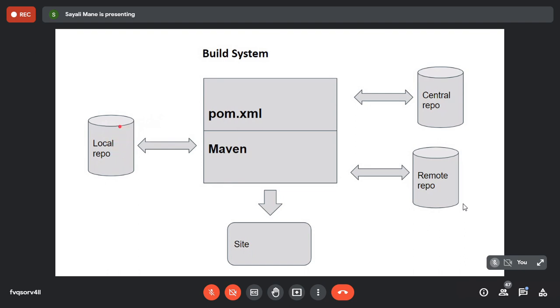If your dependency is not there in the local repository, then you will go to the central repository and search. If it is there, then you will download it through the internet. If it is not there, then you will go to the remote repository, and there you will get the dependencies of the respective command. So this is the use of the repositories. Done?